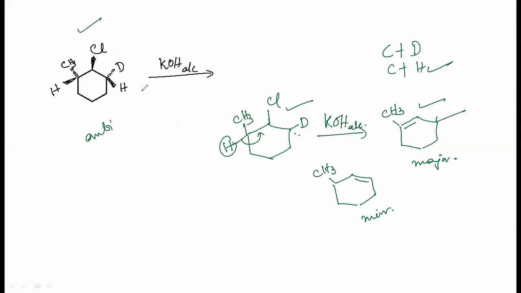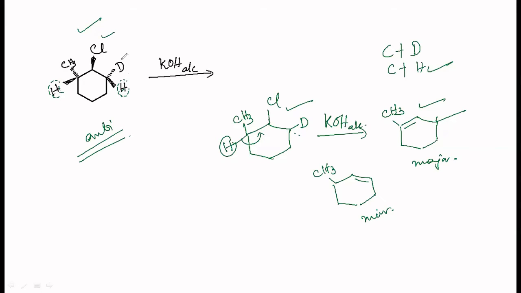So then OH minus, it is easy for the base to take away the proton. So anti-elimination you should be looking for, right? If it is anti, you can see here, this hydrogen is in the same direction as this. Both of them are solid wedge. This hydrogen is also in the same direction. So this is not in the correct geometry, the correct position for elimination.